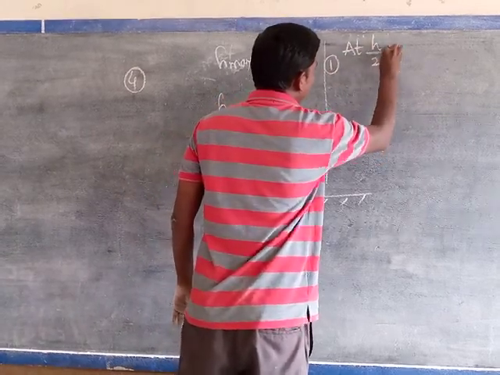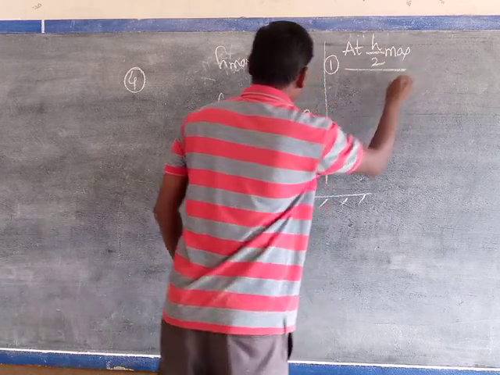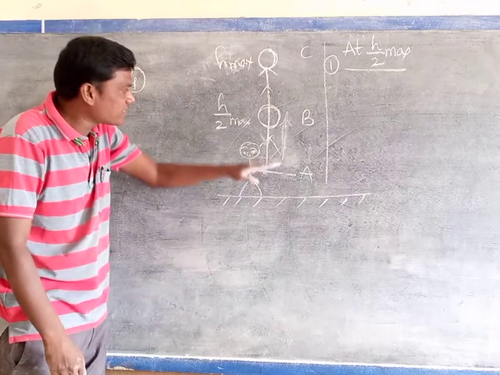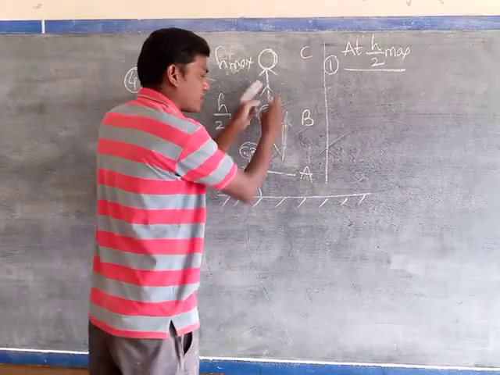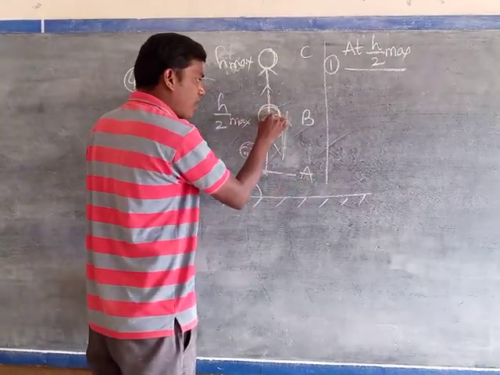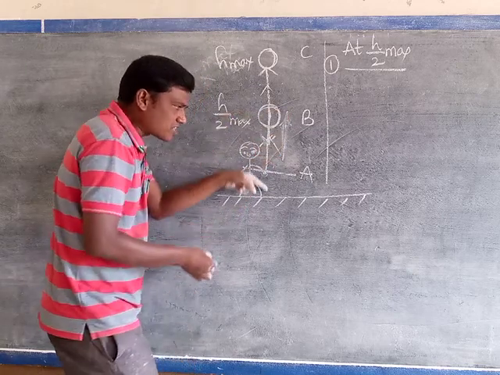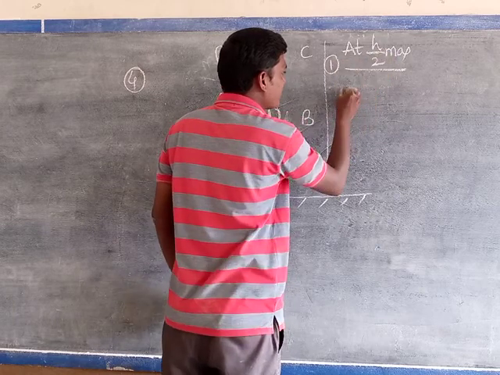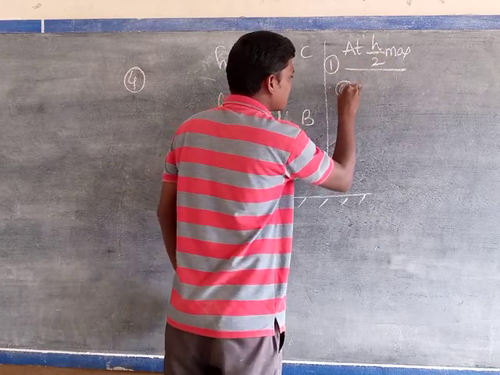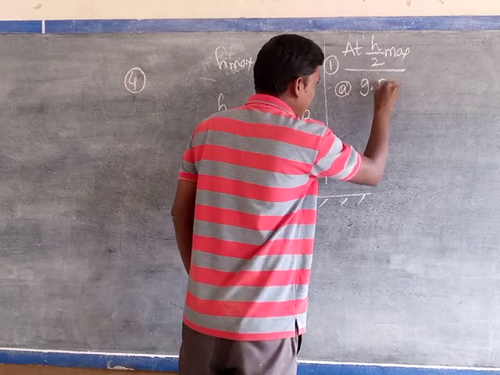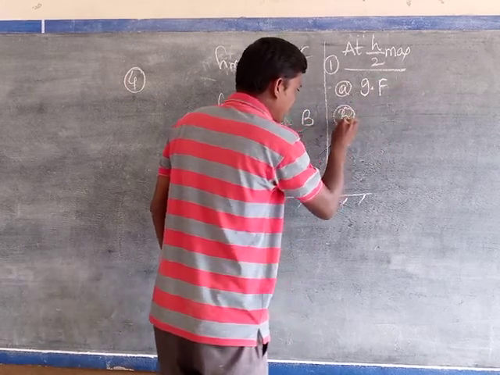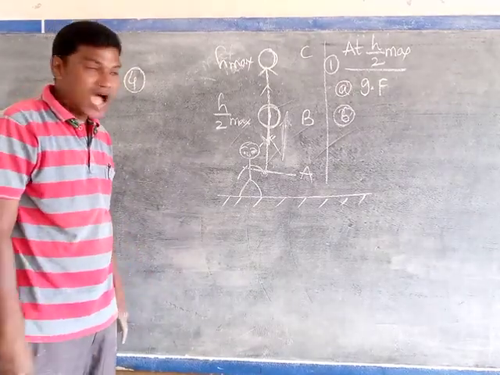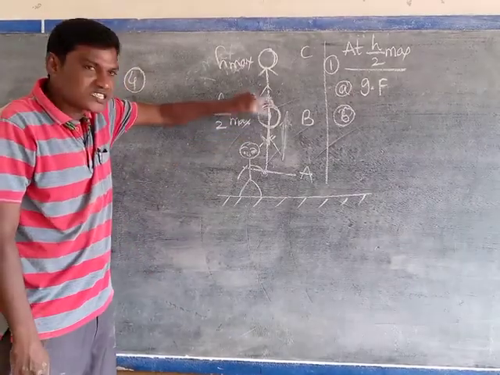At H by 2 maximum, the half point, the body has not reached the highest point; it is still on its path, still going up. That's why at this point the gravitational force is continuously acting downward on the body. You know that. So at H by 2, which forces are acting? First, gravitational force acting downward, and second, our applied force, also acting in the upward direction. Otherwise, our applied force on the object would be 0.